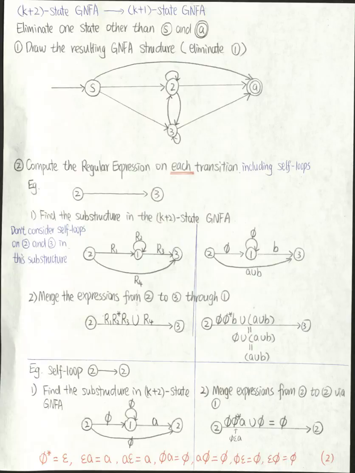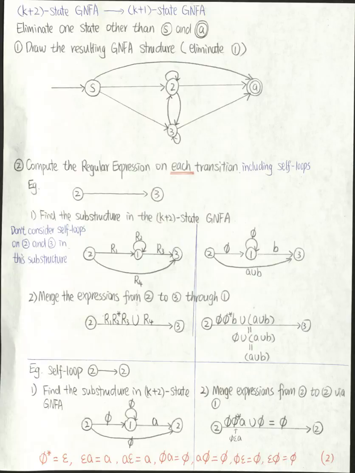So in my example, the substructure is on the right. I have a transition from 2 to 1 with empty set, a self-loop of empty set on 1, and a transition of B from 1 to 2, and a transition of B from 1 to 3, and a transition of A union B from 2 to 3.